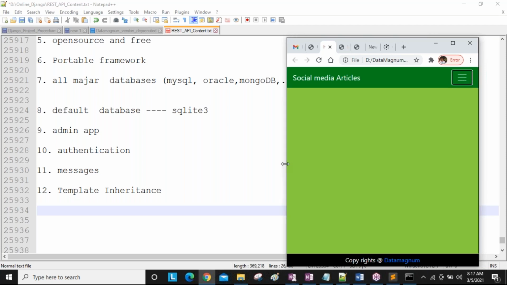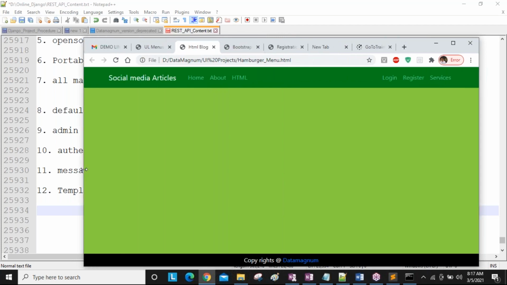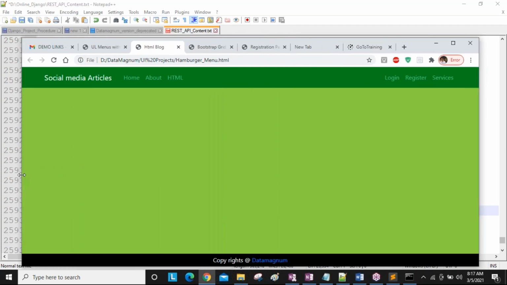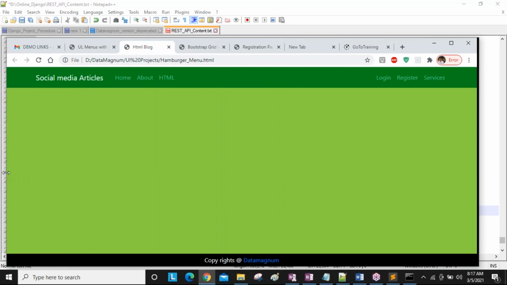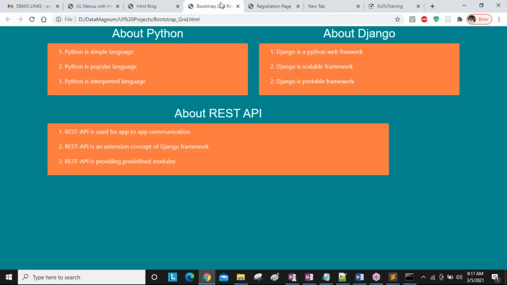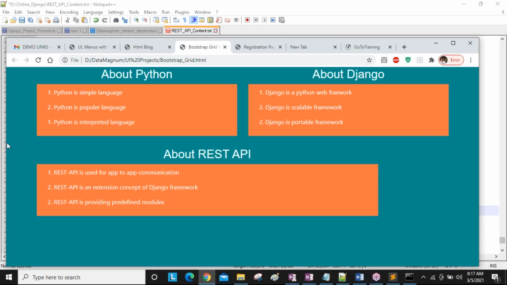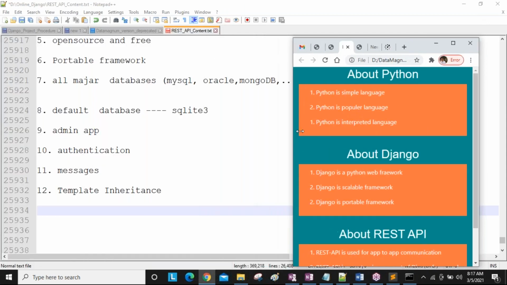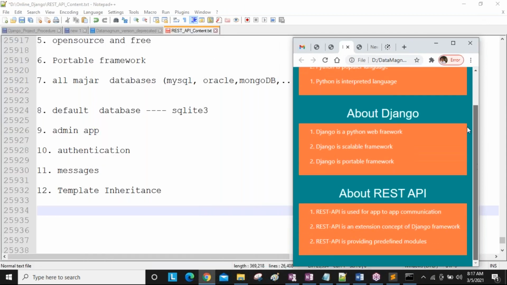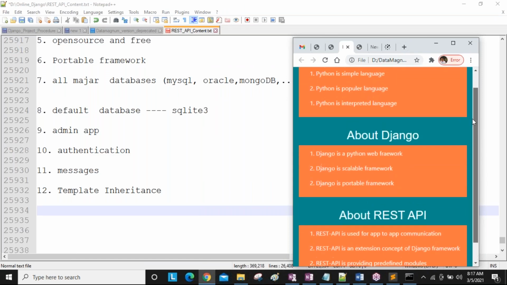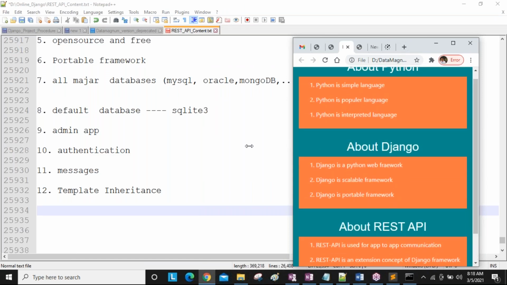There are different device widths, like extra large, medium, small, extra small. Based on your device width, the presentation may change, and we can change this presentation. This is what we call responsive design. How do we develop responsive designs? Here also we get responsive design. Whenever I minimize like this, everything stacks vertically, as in mobile. On the desktop, you see it horizontally.